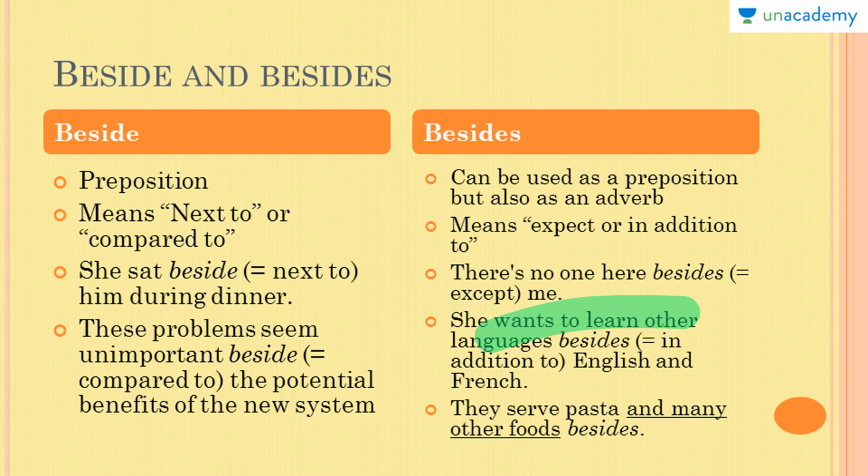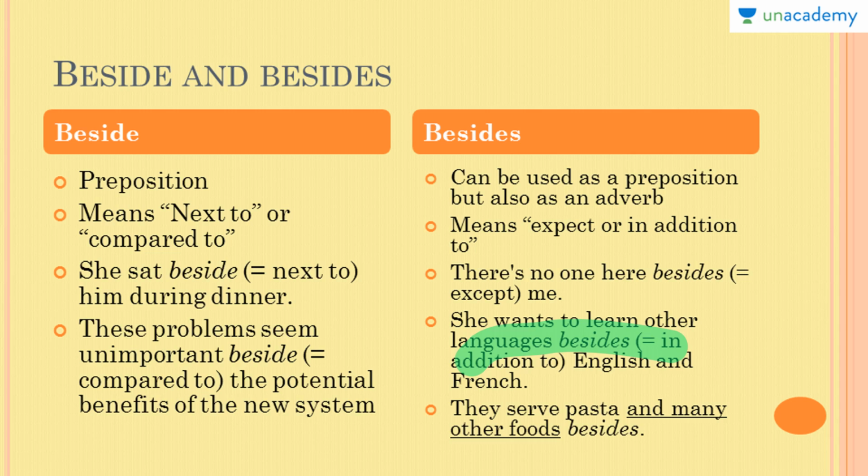She wants to learn other languages besides English and French. So here the meaning it is conveying is in addition to. So in addition to this, my choices are this and this. So in addition to those languages, English and French, for example, she wants to learn many other languages. So in addition to, that is the second meaning that besides conveys.